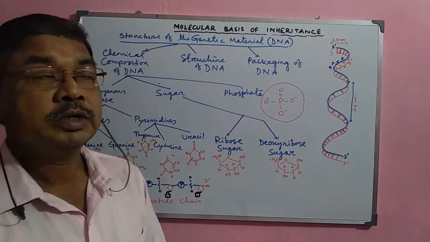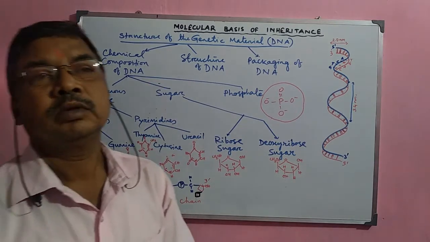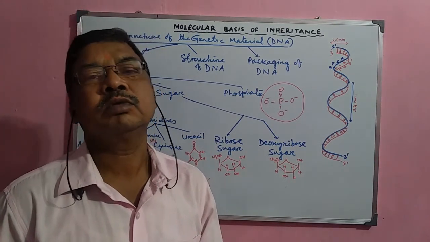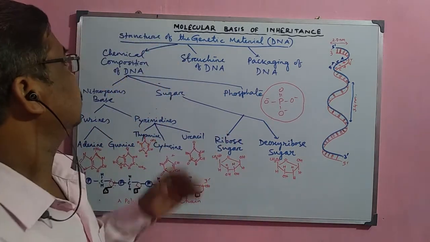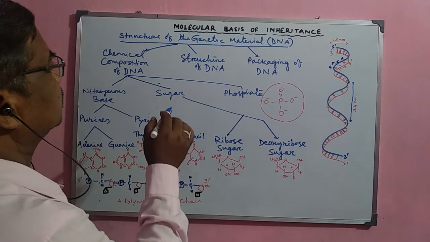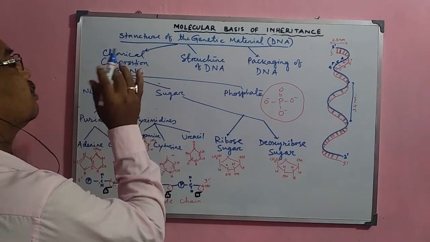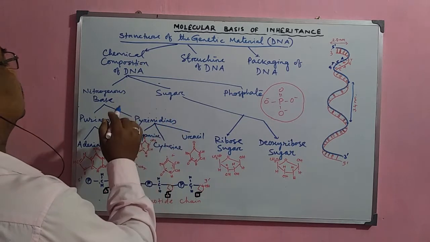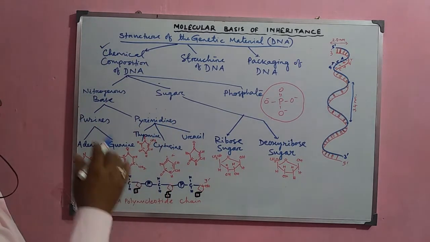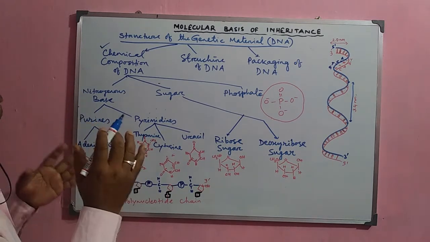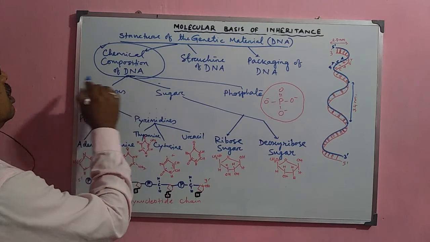Now, we shall study the structure of the genetic material. As we have already discussed, where the DNA is present, now it is the structure of this DNA material, that is the genetic material. It is normally a complex structure, but its composition is mainly based on the nitrogenous base, sugar and phosphate. This is the chemical composition of the DNA molecule.